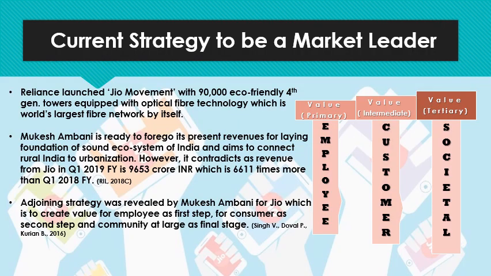The current strategy of Reliance Industries to be a market leader is to form eco-friendly fourth-generation towers as a part of the Jio movement. Mukesh Ambani also said that he was ready to forego his present revenues with the aim to create value for his employees, secondarily for the customers, and the community at the final stage.